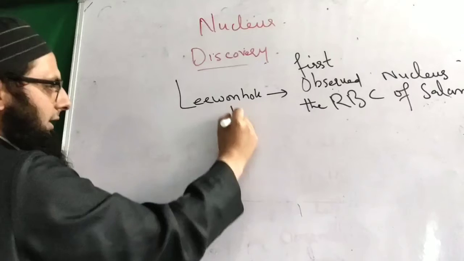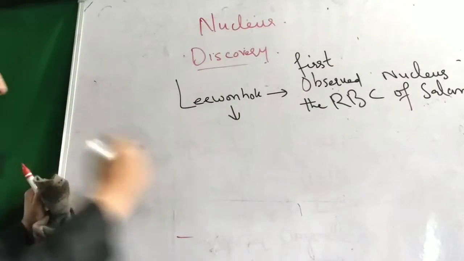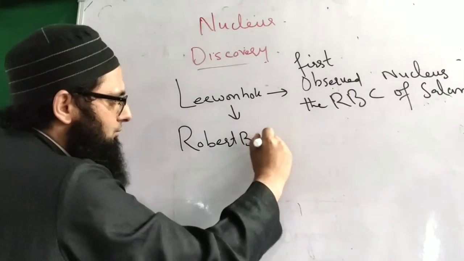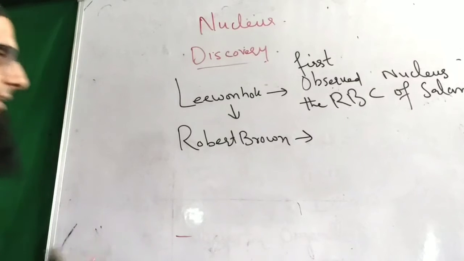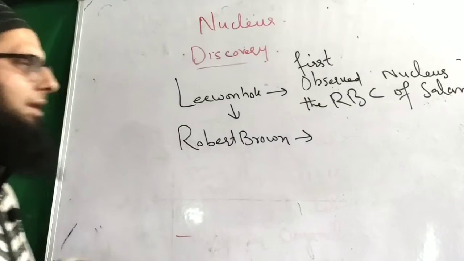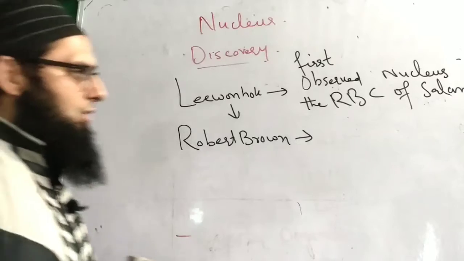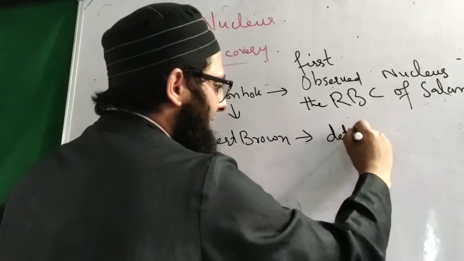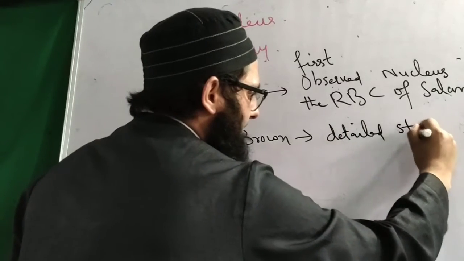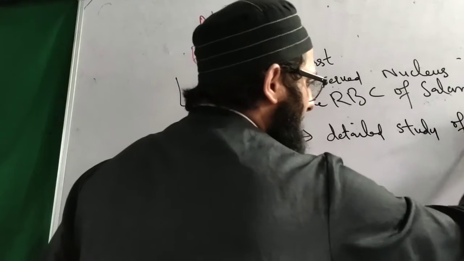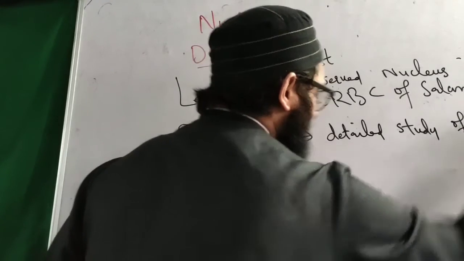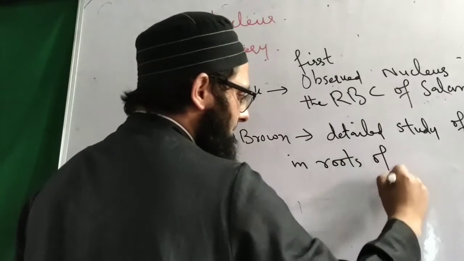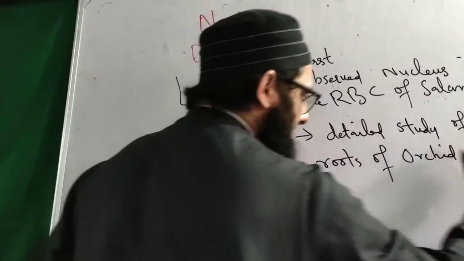Clear? That was followed by Robert Brown. He made a detailed study of the nucleus in roots of orchid plants.